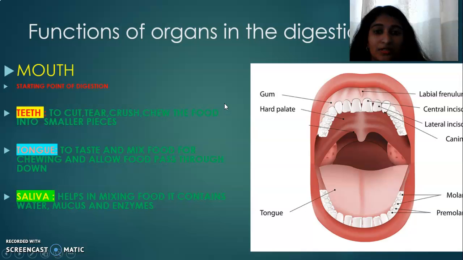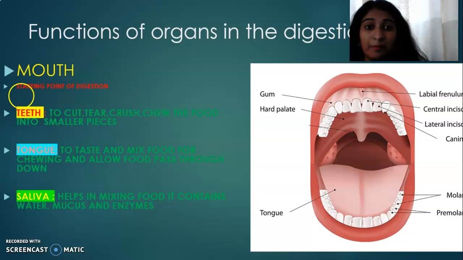Next, we are going to discuss the organs that are involved in digestion. We have so many organs helping digestion. The first organ is the mouth, which is the starting point of digestion.